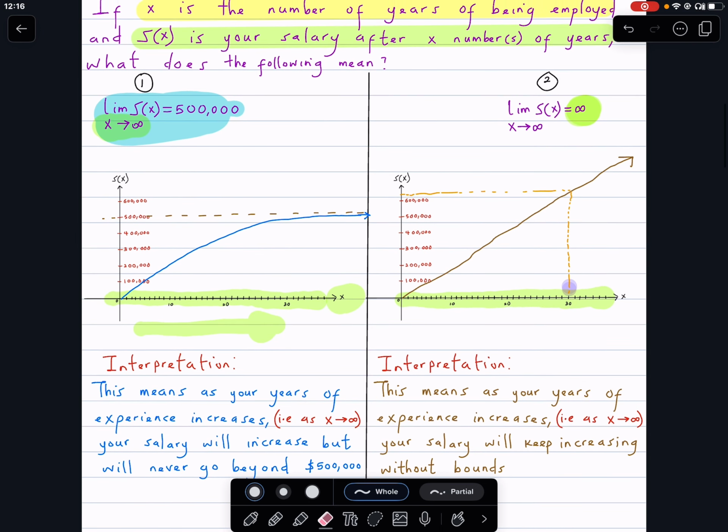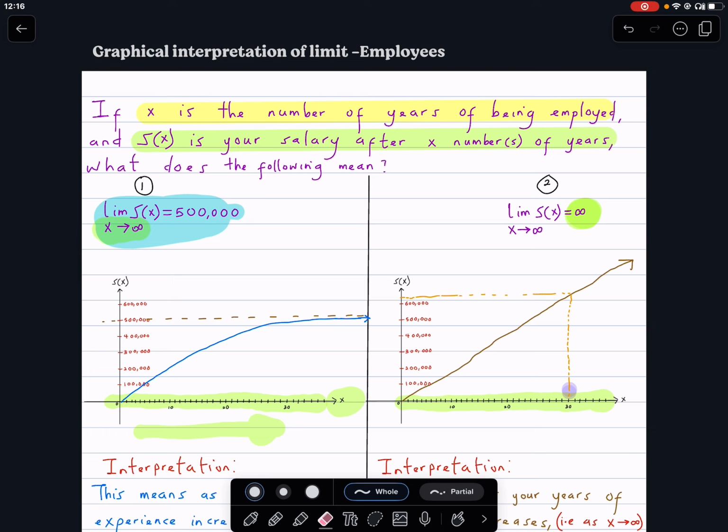So that's the explanation of those two concepts. Hope this helps you understand limit. Thank you.